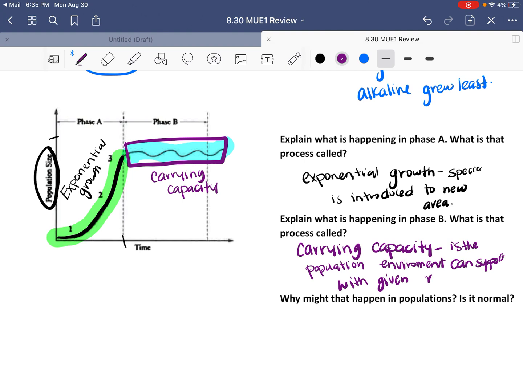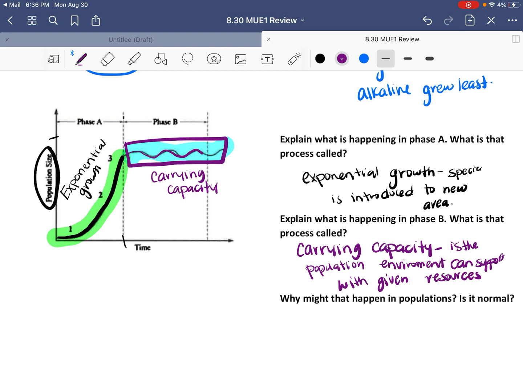So there is only a certain amount that the environment can hold, right? It only has X amount of resources, so we can't have 20 million ducks in my park because the park does not have enough space, food, grass, anything like that. So that's when you see the carrying capacity.